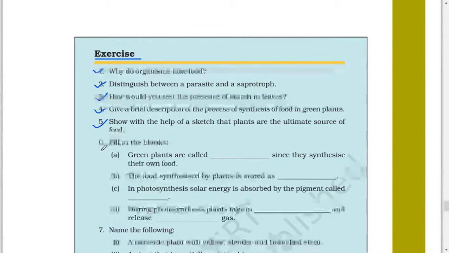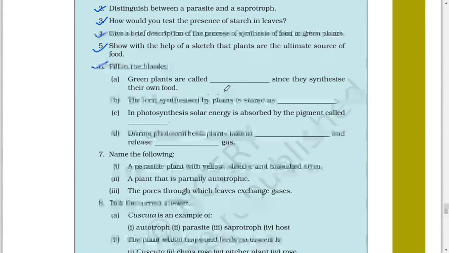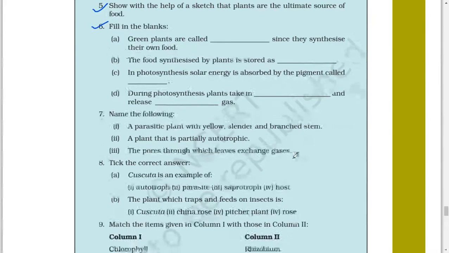6. Fill in the blanks. Green plants are called dash since they synthesize their own food. The food synthesized by plants is stored as dash. In photosynthesis, solar energy is absorbed by the pigment called dash. During photosynthesis, plants take in dash and release dash gas.